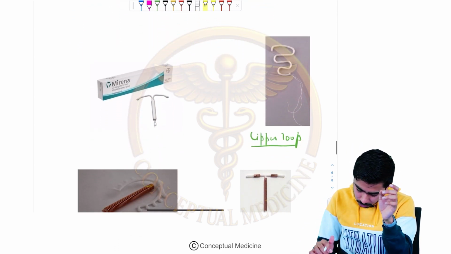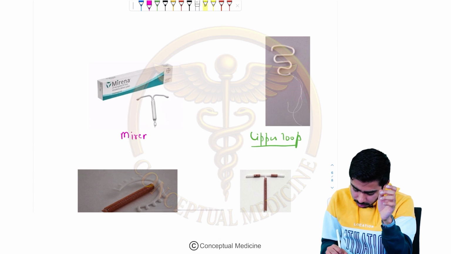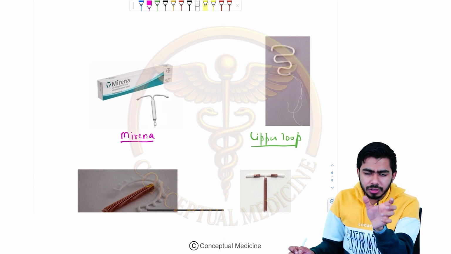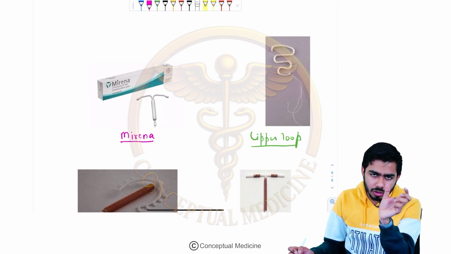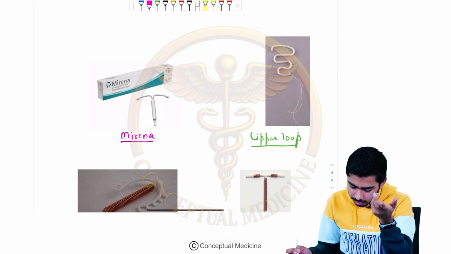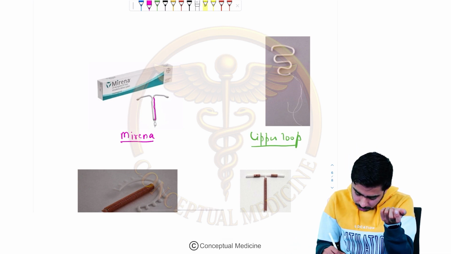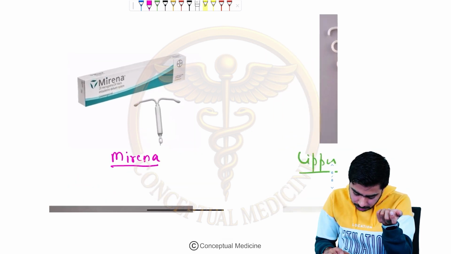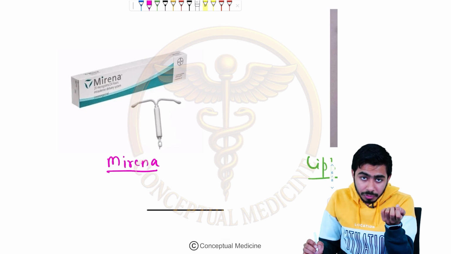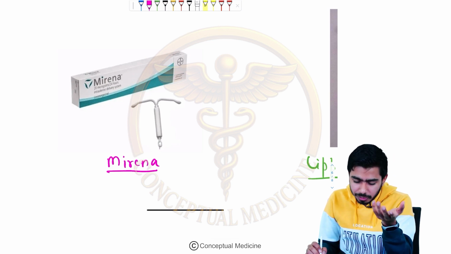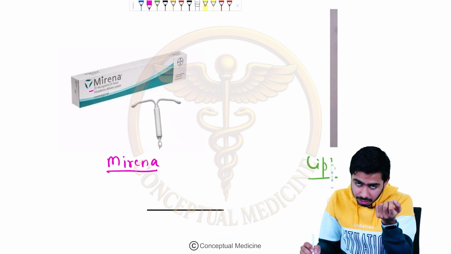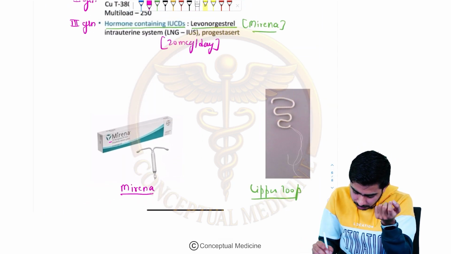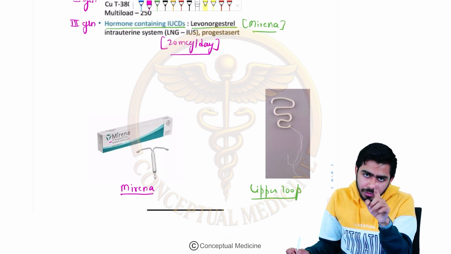How is the Mirena looking? You can see the Mirena over here. This is the Mirena, guys. You can see the packet also. You can see this T-shaped structure looking like a copper T, but copper is in the name of the other one. This is not the copper T, obviously, this is the Mirena, right? Basically the Levonorgestrel present over there is released at 20 microgram per day, in 24 hours. So once we are clear with that, 20 microgram per day, please remember that as well, that might be asked.